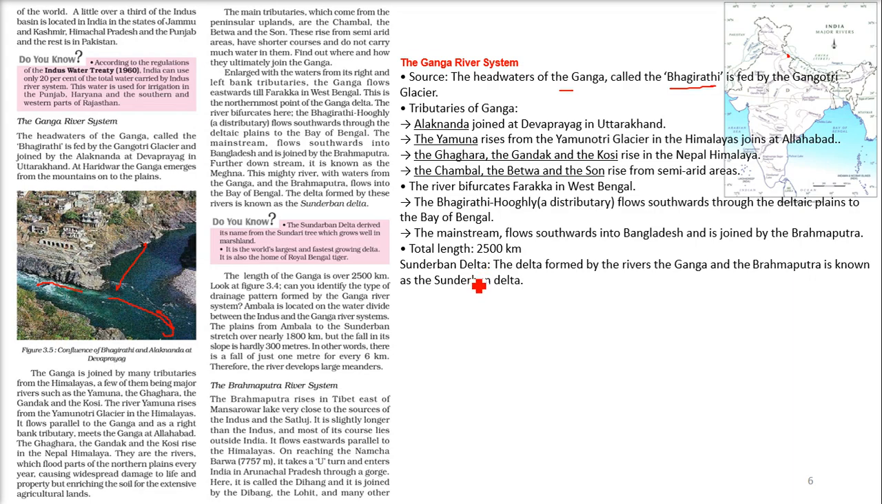Now talking about this very important topic, the Sundarban Delta. The delta formed by the rivers Ganga and Brahmaputra is known as the Sundarban Delta. This Sundarban Delta derived its name from the Sundari tree, which is found in this delta region, and which grows well in this marshland. The Sundarban Delta is the world's largest and fastest growing delta, and you can also find the Royal Bengal tiger here, right?